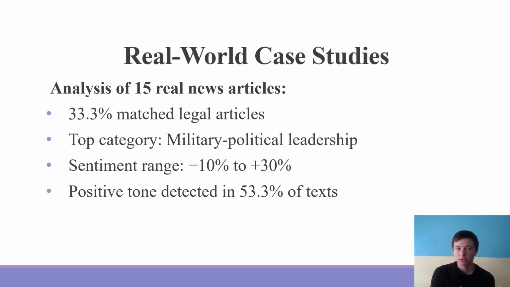The tool correctly identified specific legal articles in 5 of those 15 cases, about 33%, showing that it performs well on real unstructured data, especially in categories like military or internal affairs. In contrast, articles related to Ukraine's international image were less often matched, likely due to less developed keyword dictionaries in those topics. The sentiment model also performed robustly.